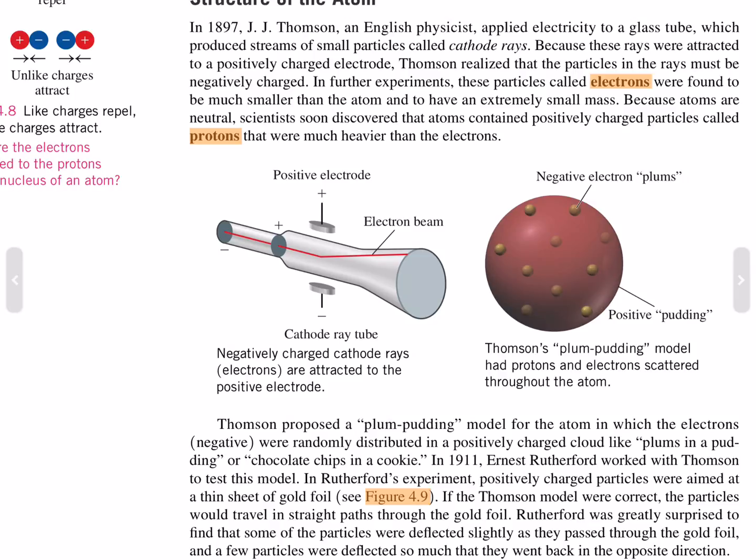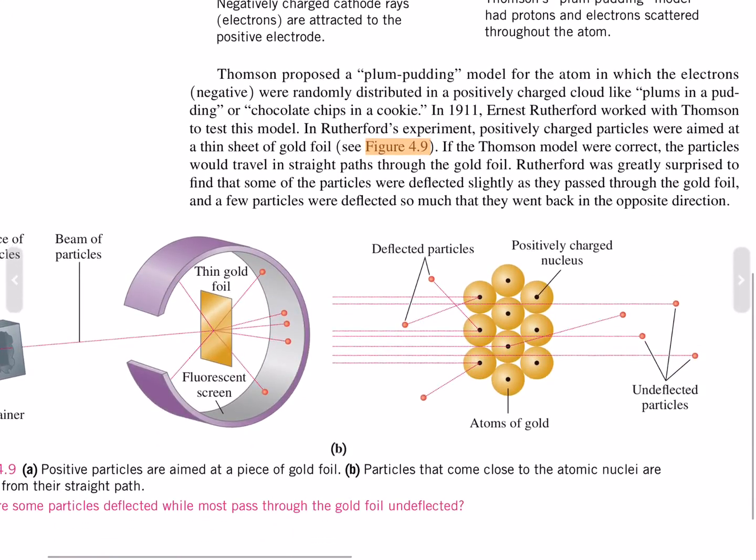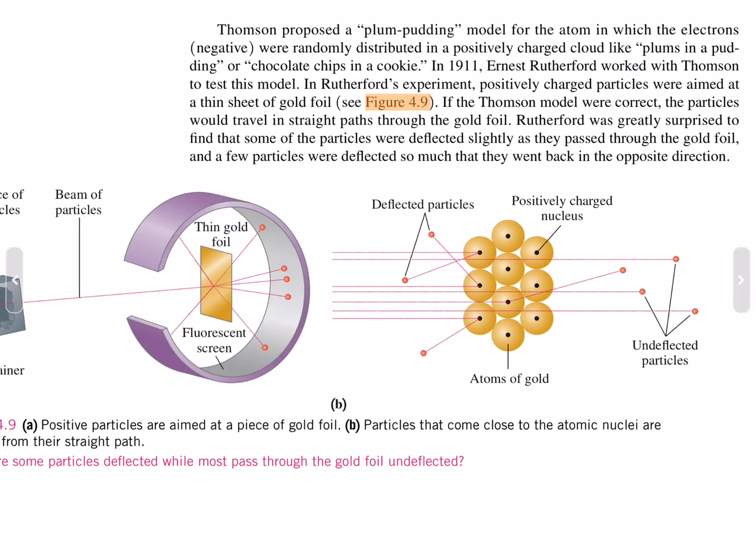Because atoms were neutral, scientists soon discovered that atoms contained positively charged particles called protons that were much heavier than electrons. Thomson proposed a plum pudding model of the atom in which electrons, negative, were randomly distributed in a positively charged cloud, like plums in a pudding or chocolate chips in a cookie.